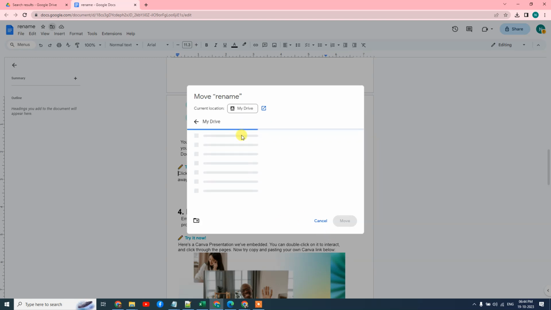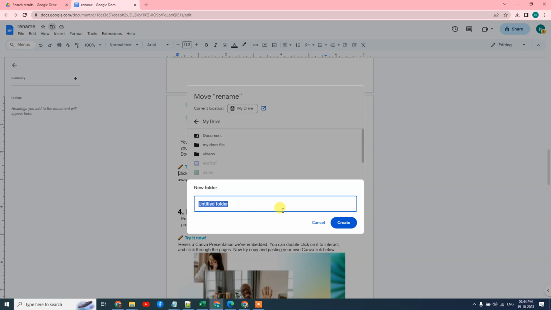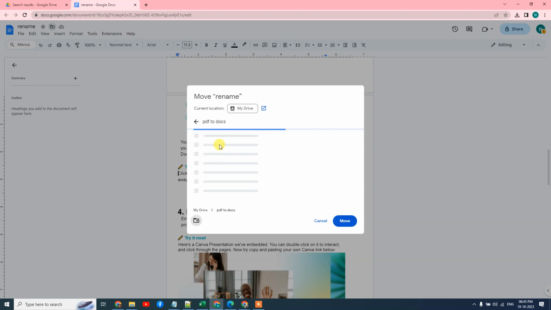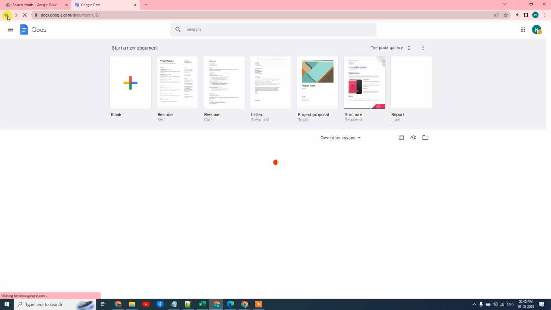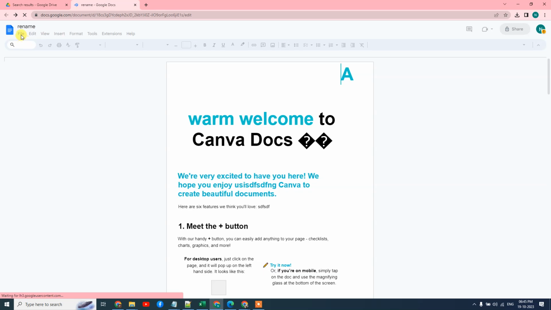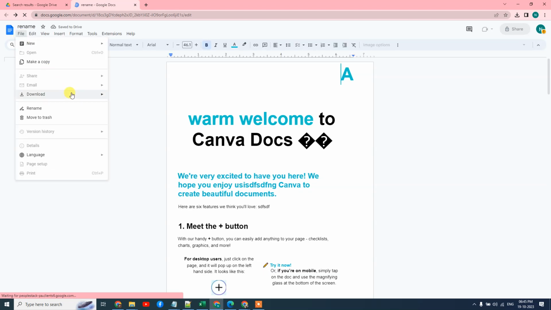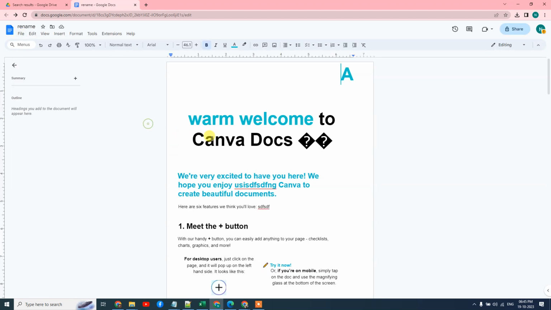Go to Google Drive, and here you can create a new folder like PDF to Docs, and create, and it will be saved in this folder only. Okay, it will be moved. It is saved as a Google Doc, but if you want to save it as a PDF after you edit, then you need to just go to the File option, and click on download as PDF. It will be downloaded as a PDF to your device.